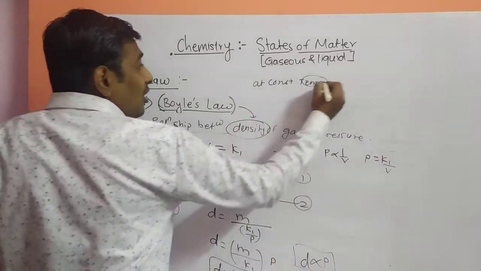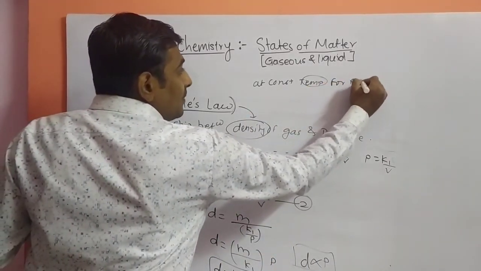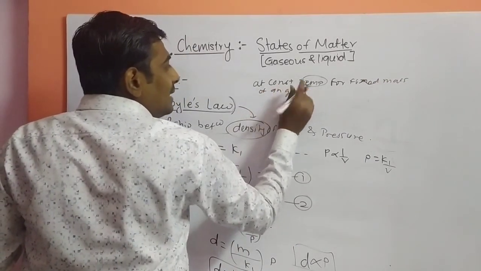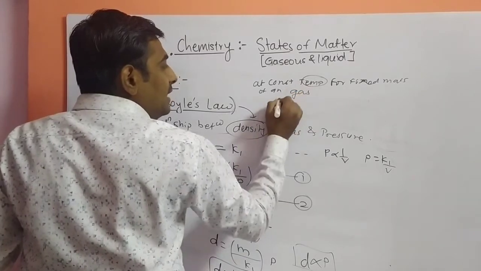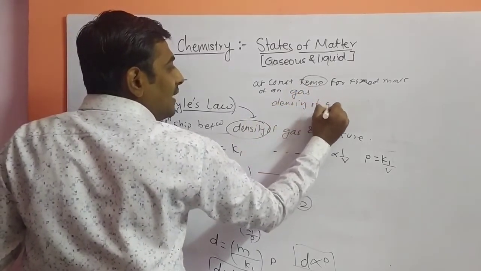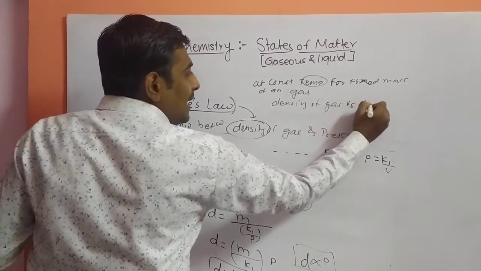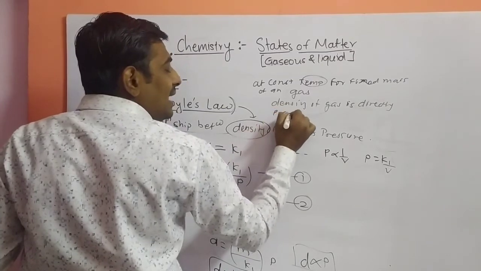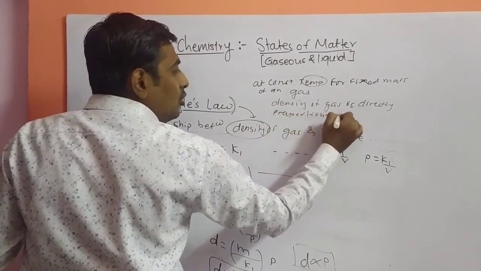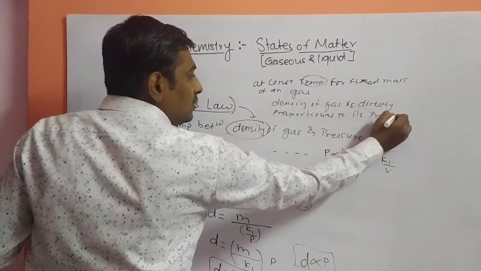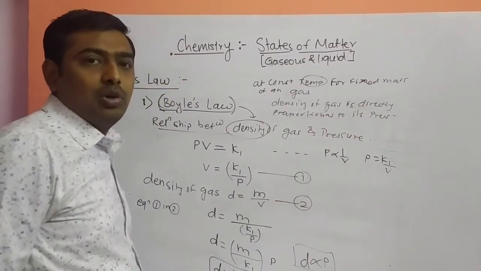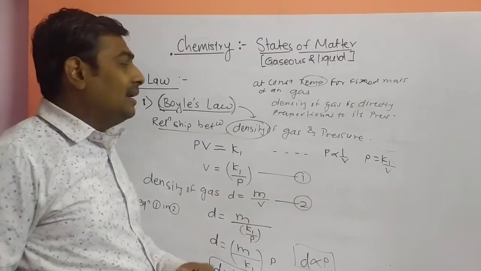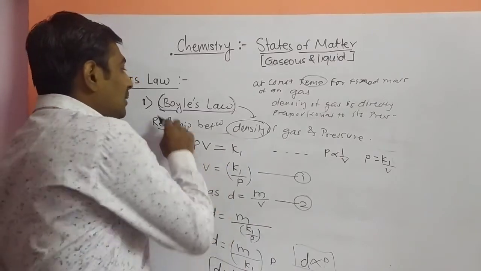At constant temperature for a fixed mass of a gas, the density of a gas is directly proportional to its pressure. So this is your Boyle's law, the graphical representation of Boyle's law, and the relationship of density and pressure with the help of Boyle's law.